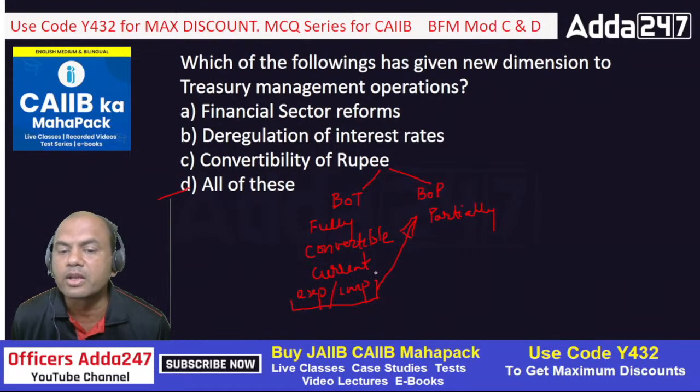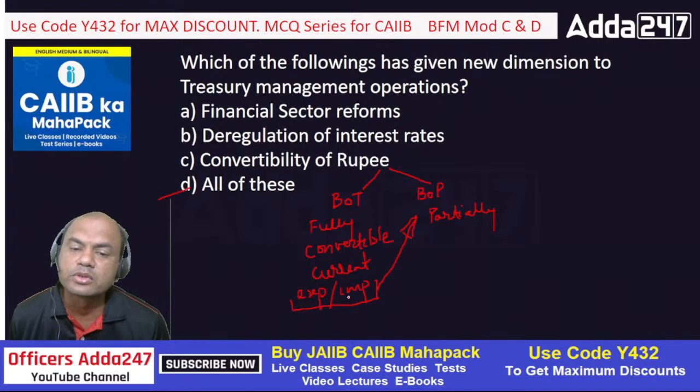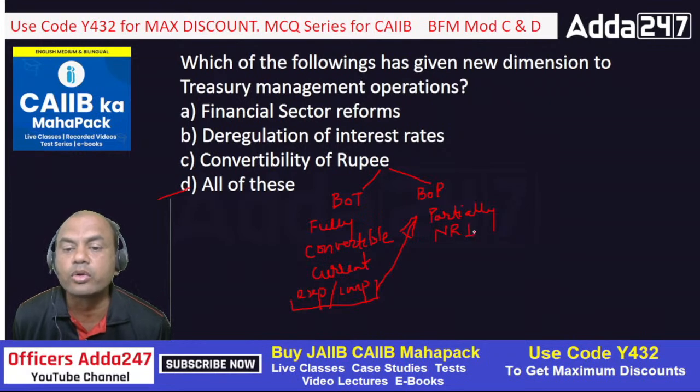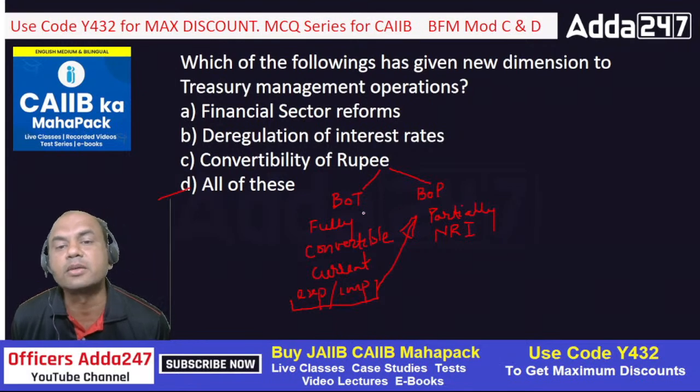BOT, net of BOT always shifts to BOP. But what is BOP then? BOP includes the net of these, plus it includes all the money sent by NRIs, or sent to NRIs outside, sent to my father, mother, anyone staying abroad, or somebody sending the money from outside to me.